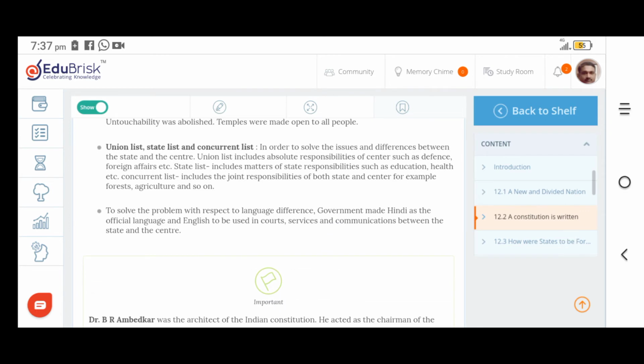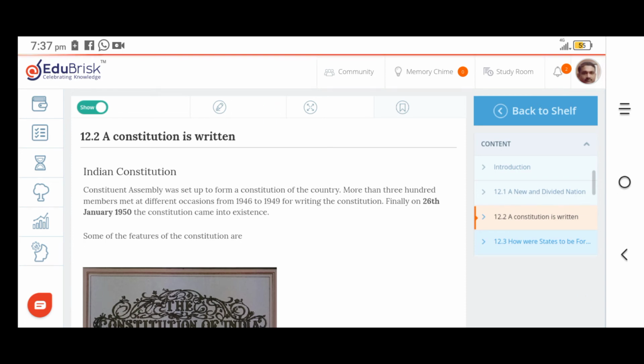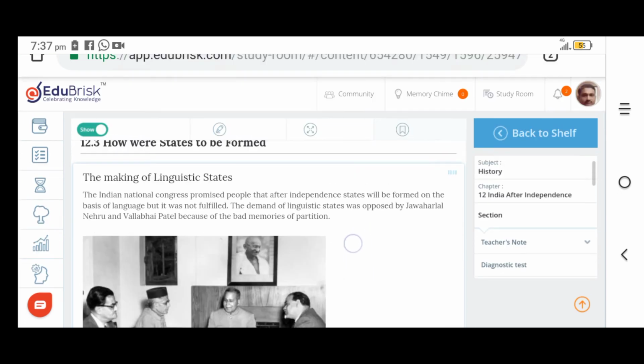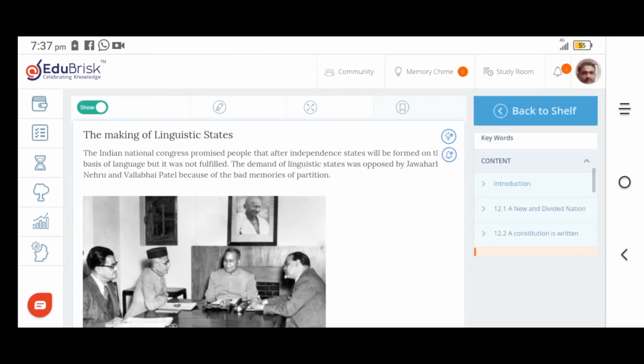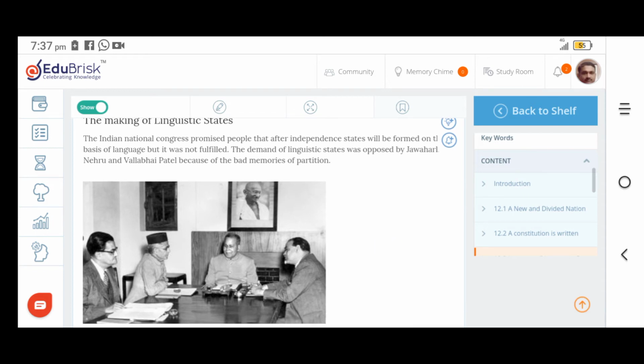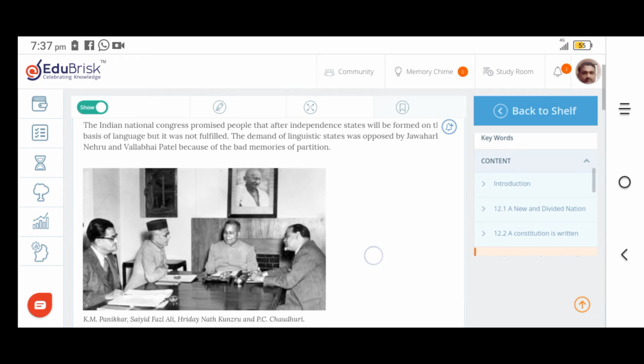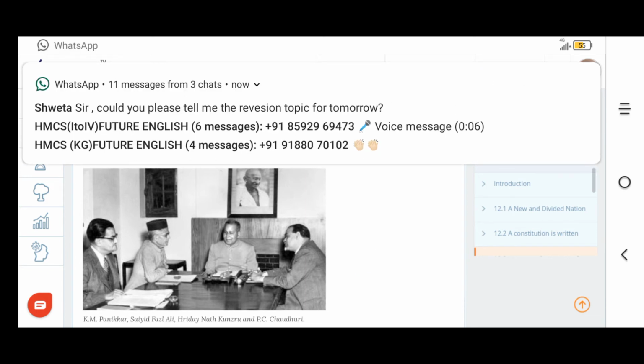Next, we want to know how the states were to be formed. On the basis of language, states were formed. First, they began to think about how we can divide the states: on the basis of culture, on the basis of religion, on the basis of festivals, or on the basis of local divisions. So they began to think about it. At last they found that it is better to divide the states of India on the basis of language, that is, linguistic states.